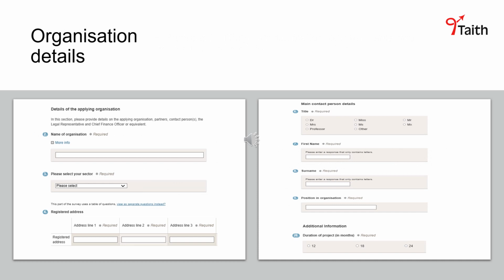Next, you will be asked to input your organisation's details. This includes the main address, contact person, legal representative and chief finance officer details, and also your project's duration and whether you are applying on behalf of a consortium.